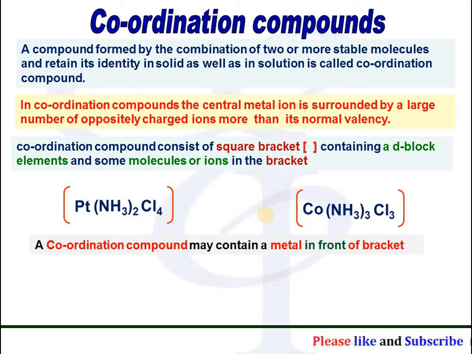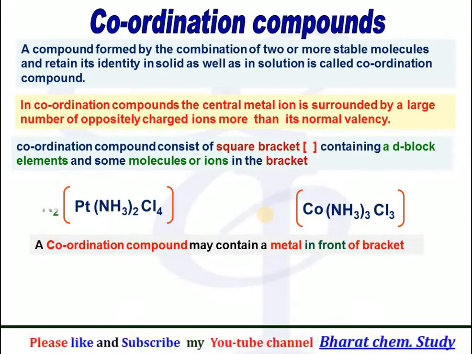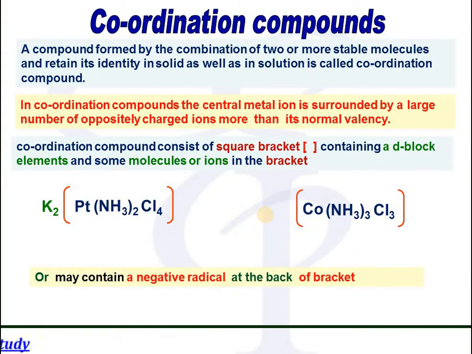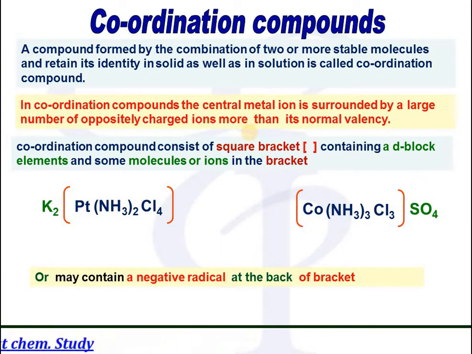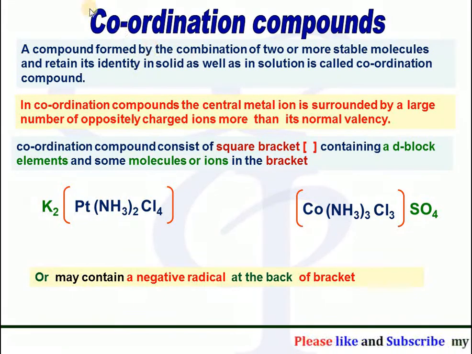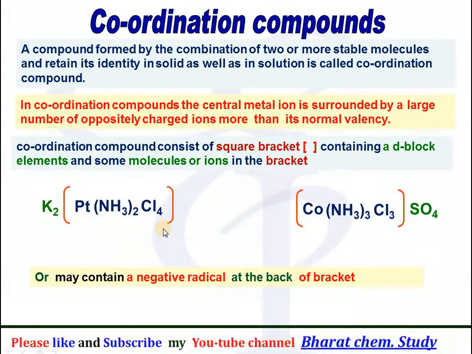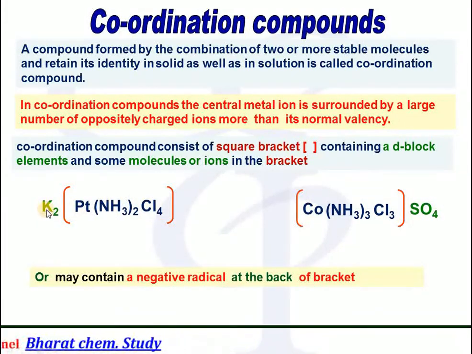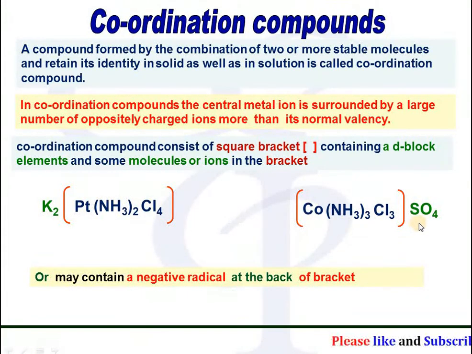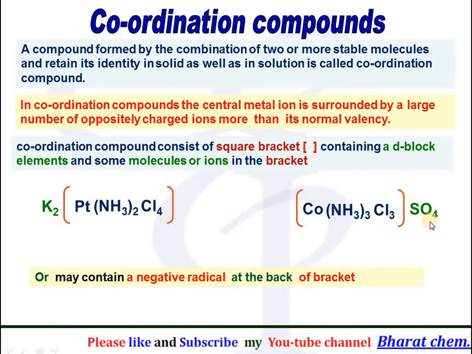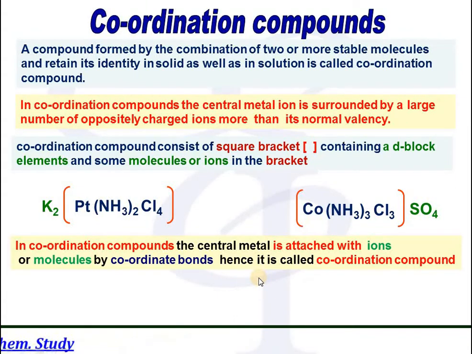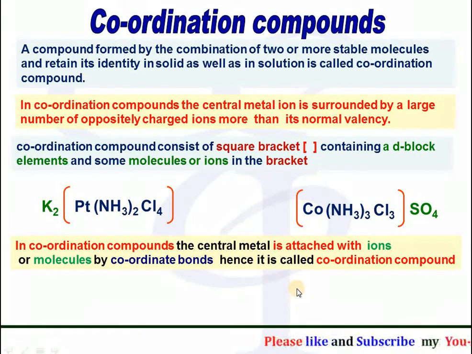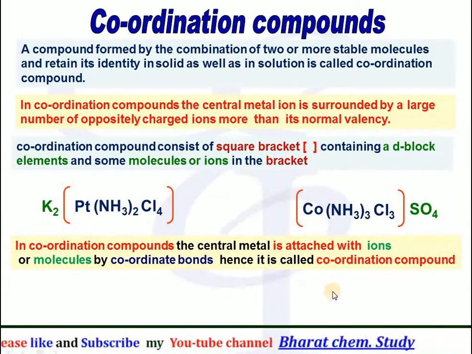A coordination compound may contain a metal in front of the bracket like this, or may contain a negative radical at the back of the bracket like this. So this is the way we can identify whether the given compound is a coordination compound or not. A coordination compound is represented within square brackets. It may contain some metal atom outside the bracket, or it may contain some negative radical outside at the back of the bracket. In a coordination compound, the central metal atom is attached to the ions or molecules by coordinate bonds. Hence, it is called a coordination compound.